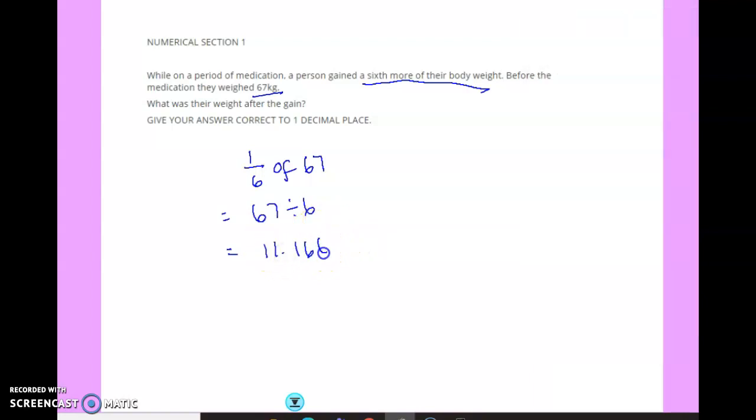It's 11.1666 and so on. To one decimal place, the first number after the point is a 1, the number after that's a 6, so that's going to push that 1 up to a 2. So they've gained 11.2 kilos. They started off at 67, so we need to add it on. So they would weigh 78.2 kilos.